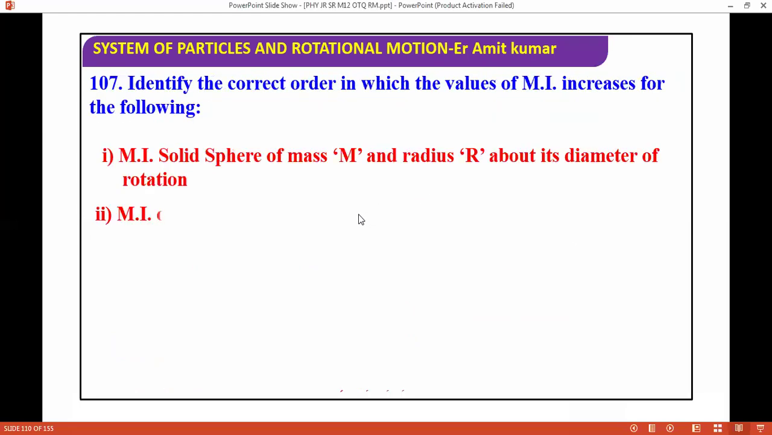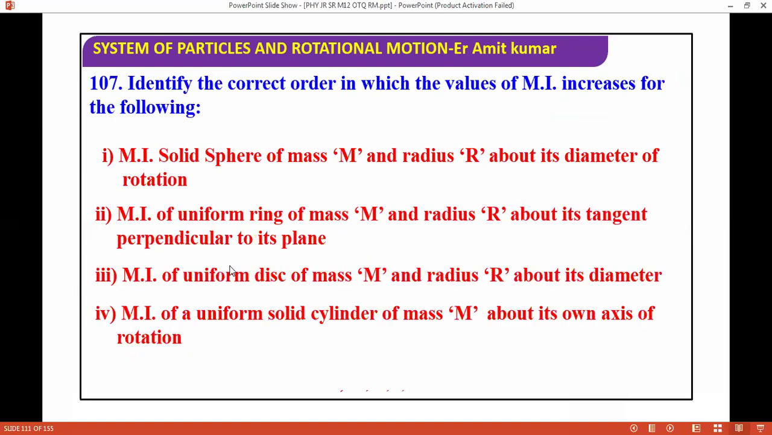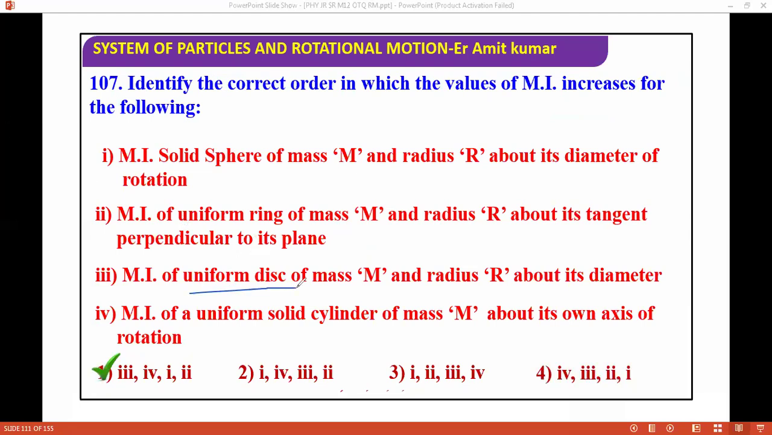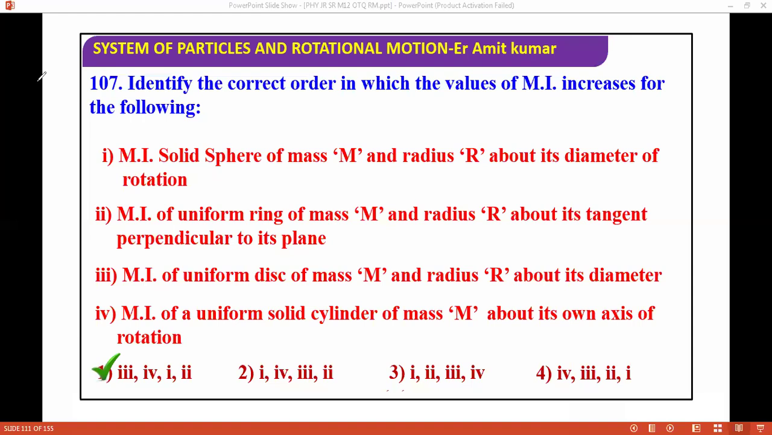Next question, identify the correct order in which the value of moment of inertia increases. Moment of inertia of a solid sphere. It's an easy question, you can do it. If you see the options, moment of inertia of a uniform disk of mass and radius about its diameter, you can check it one by one. Then the moment of inertia of a uniform cylinder of mass and radius about its axis of rotation. You need to arrange in increasing order. After this will come the moment of inertia of a solid sphere of mass and radius about its diameter. You can check it. And afterwards, the moment of inertia of a ring of mass and radius about its tangent perpendicular to its plane. It's an easy question, you can do it. So our order will come first only. So it's correct. No issue. Next question, I am moving ahead.